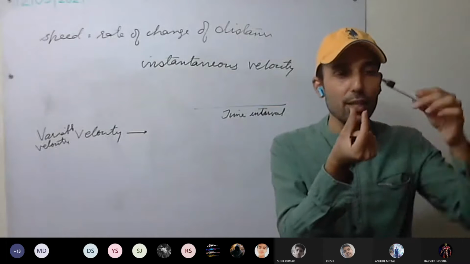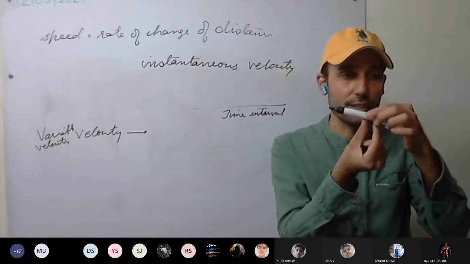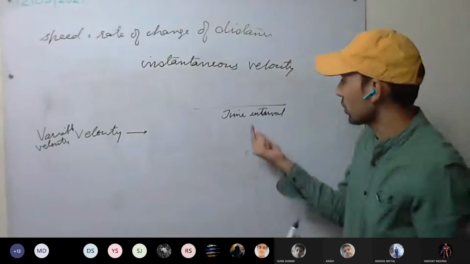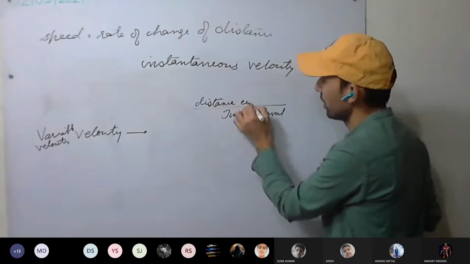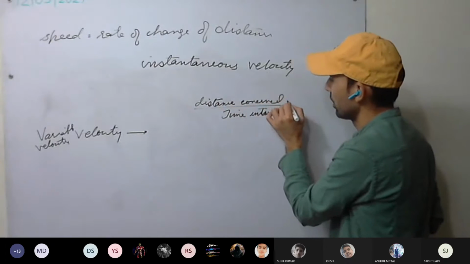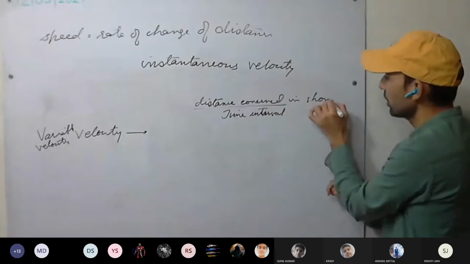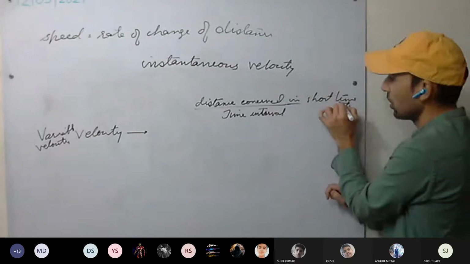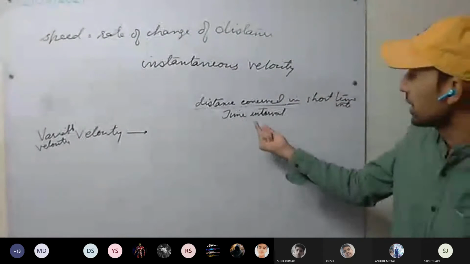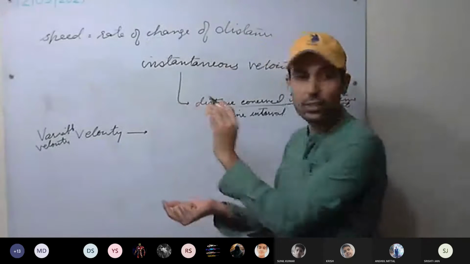Since the time interval is so small, there is no question of direction change. So distance covered in a short time interval, divided by that small time interval, will give us instantaneous velocity.